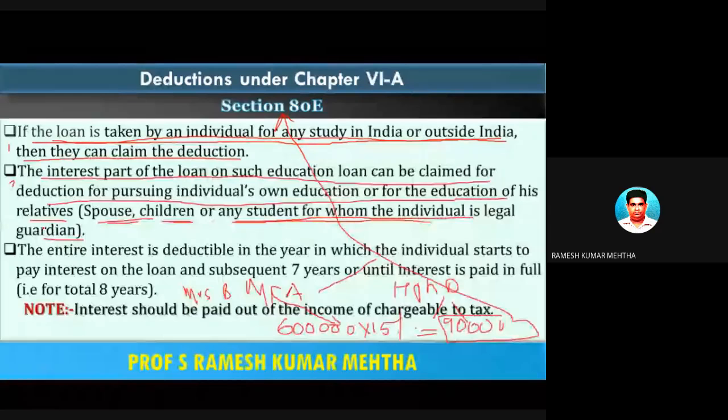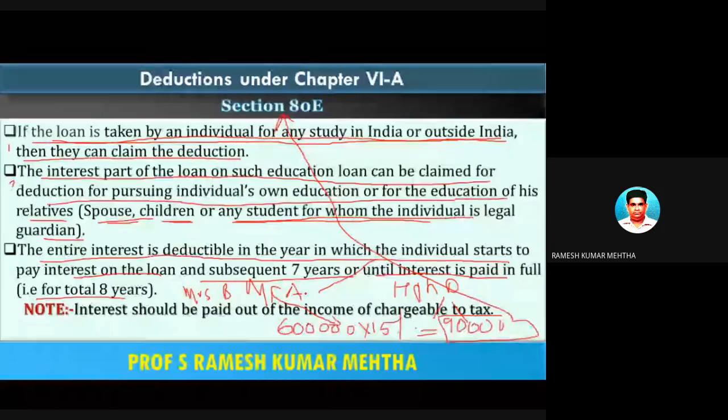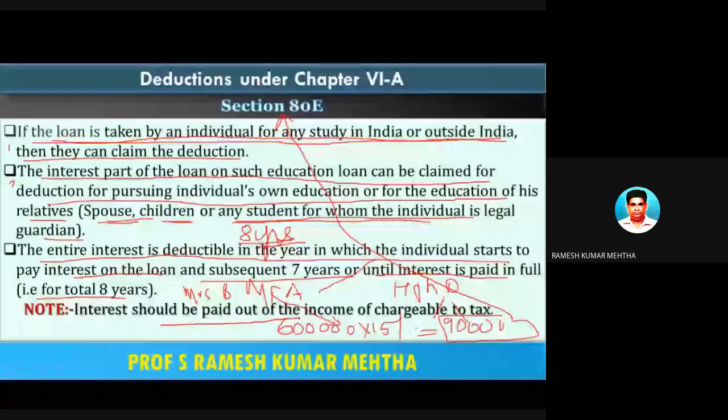The entire interest is deductible in the year in which the individual starts to pay the interest on the loan, and the subsequent 7 years, until the interest is paid in full. So this interest is deductible in the year in which the loan was taken and the subsequent 7 years only. So a total of 8 years is the duration within which you should complete this loan repayment. Whatever interest you pay on this educational loan in those 8 years can be claimed as a deduction under section 80E. Interest should be paid out of the income chargeable to tax.